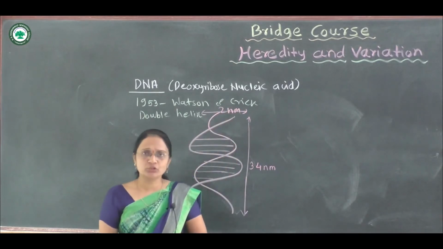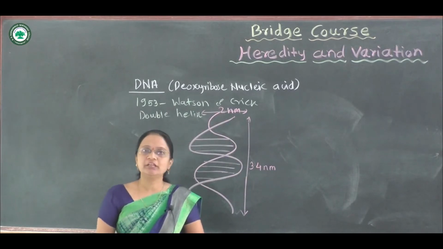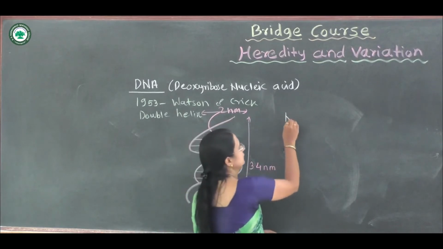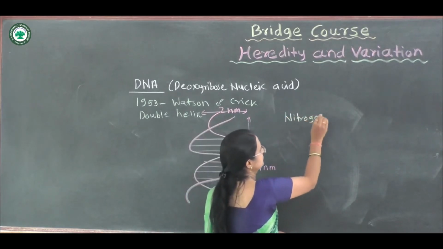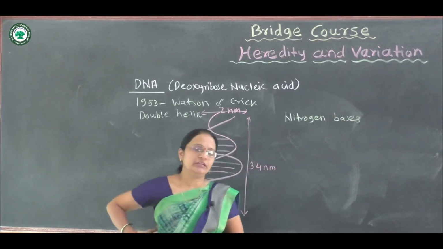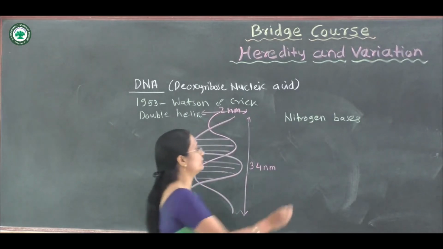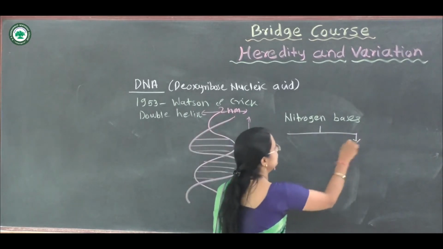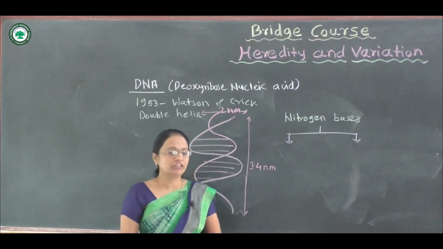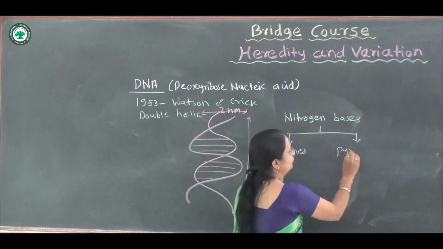What is the composition of DNA? DNA is basically made up of 3 components. Which are these 3 components? The first is the nitrogen bases, the very basic component present in DNA. Which types of nitrogen bases are present? They are categorized into 2 types in DNA: purines and pyrimidines.